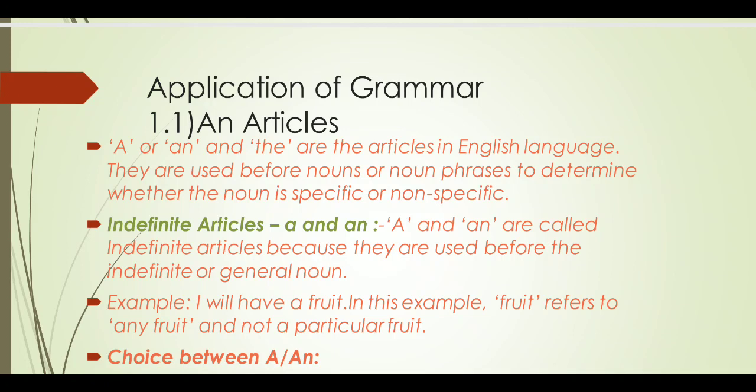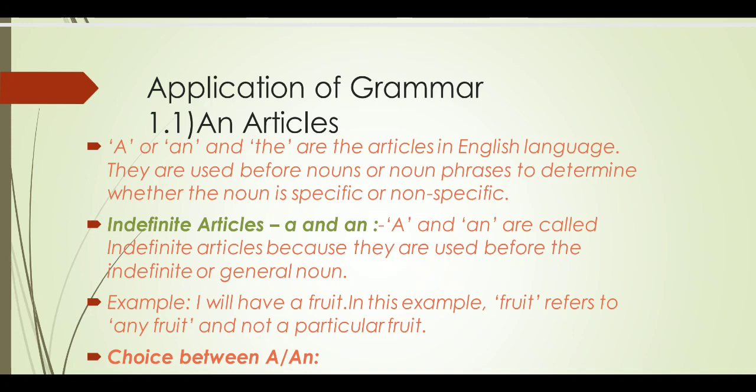Now we are dealing with the types of articles. There are two types of articles. One is called the definite article, and the second is the indefinite article. Now we are dealing with indefinite articles. What is meant by indefinite articles? The articles which give us an indefinite sense. The noun phrase which is indefinite for us, for the doer, for the subject.